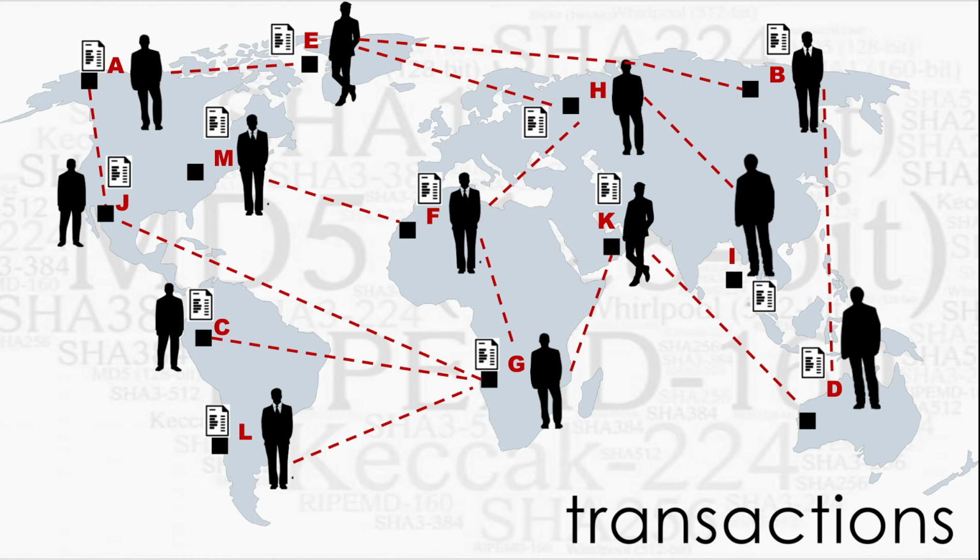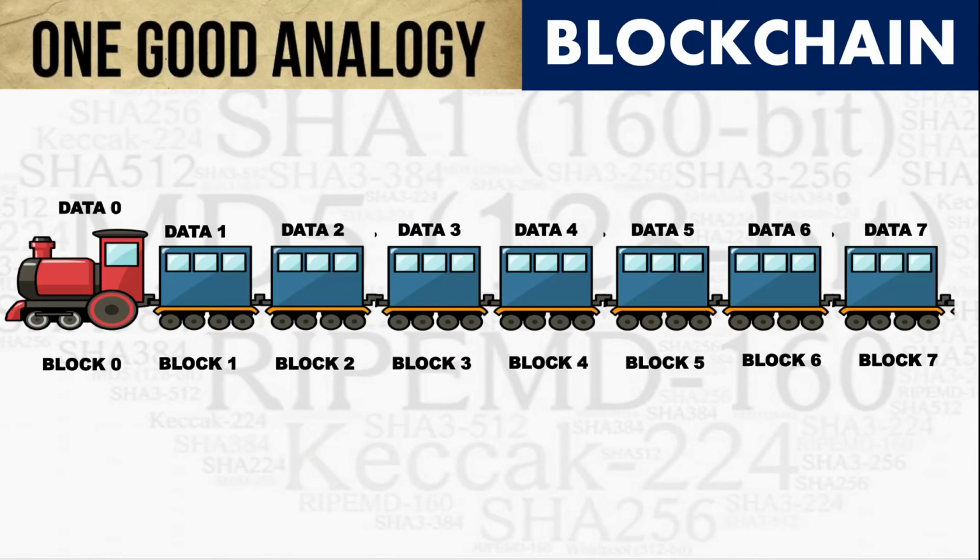Now in this map, what we had seen and discussed earlier was that there were a number of transactions and each node was holding a public ledger. Now imagine this public ledger to be the data in each of the blocks of this train. Just for the sake of imagination, these public ledgers that you are seeing here, we bring it here. So they represent data 0, 1, 2, 3, 4, 5, 6, 7, 8 at various timestamps. So after 1 hour the ledger will change. So basically they are holding data.